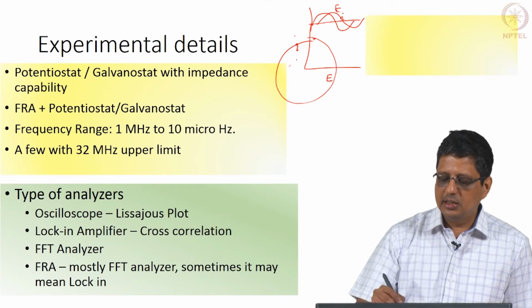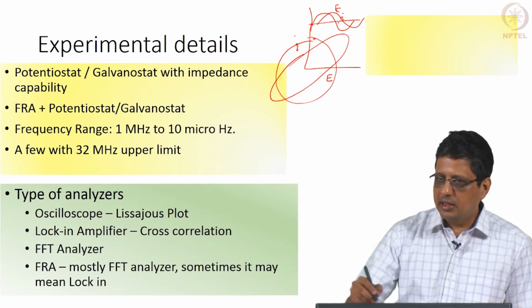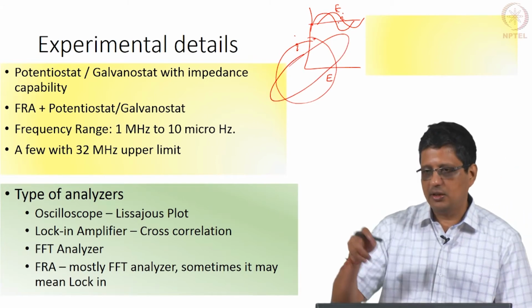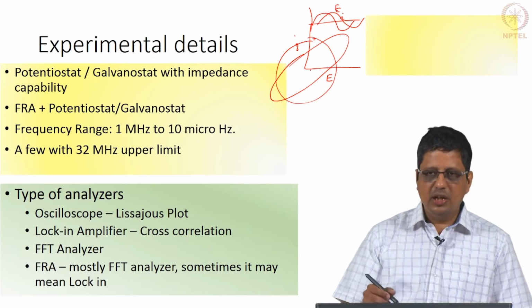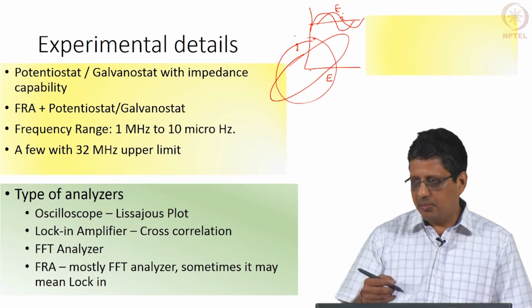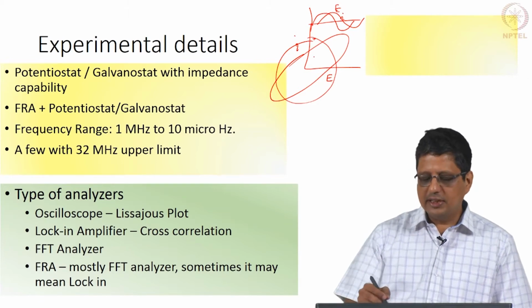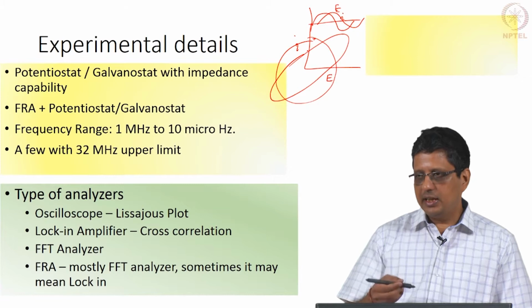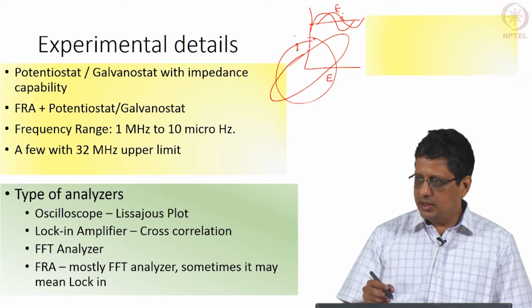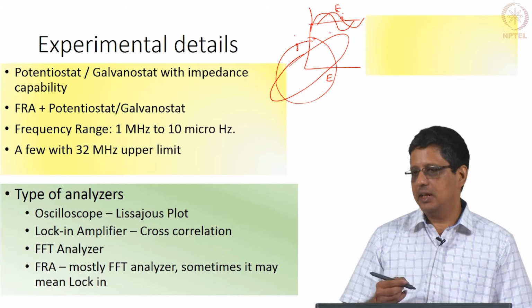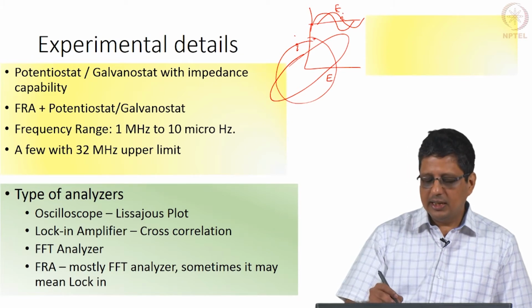It may go like this, it may go like this, and there will be a point which keeps moving in the oscilloscope. You trace that point, and from that you find the phase and the magnitude. So it is I versus E or E versus I. You can get the magnitude and phase of the impedance from that. You can also see whether the response is linear. What do I mean by that? We will see a little later.